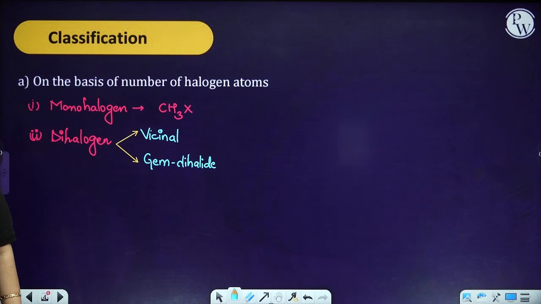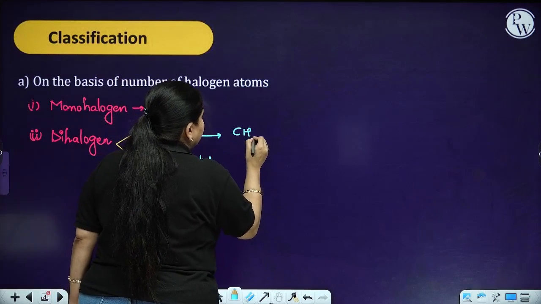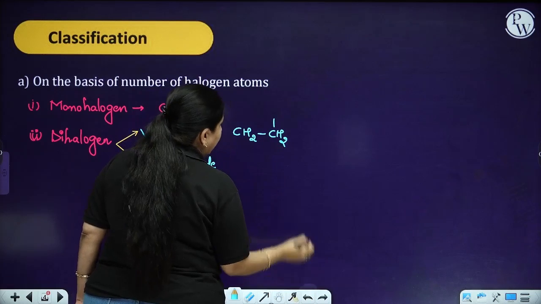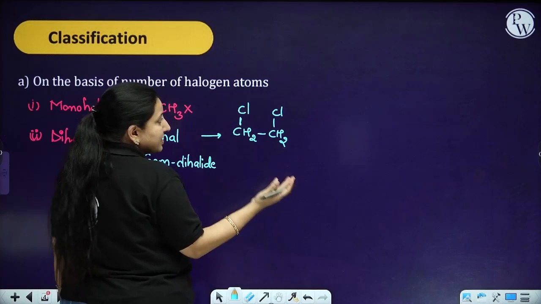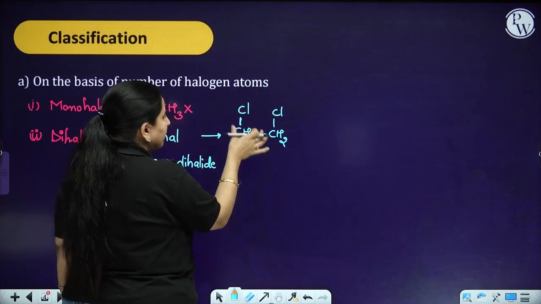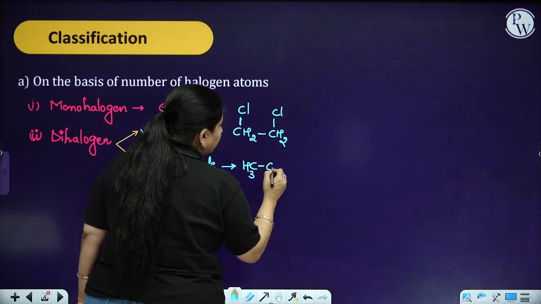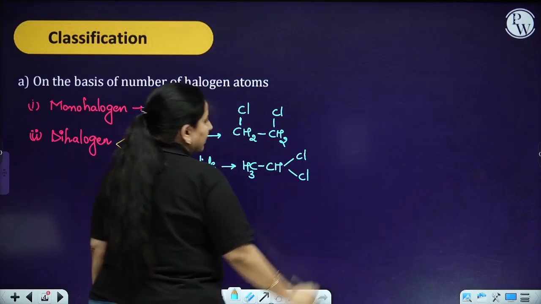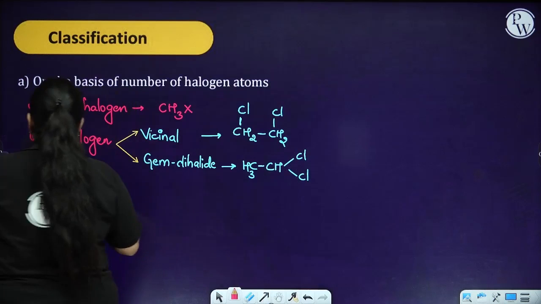Basically, when we are talking about the vicinal dihalide, it means that you have two neighboring carbon atoms. On those two neighboring carbon atoms you have the halide, that is, on separate carbon atoms, but they should be neighboring carbon atoms. And in the case of geminal, on the same carbon atom, you have the halides.